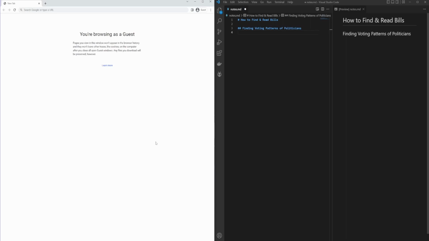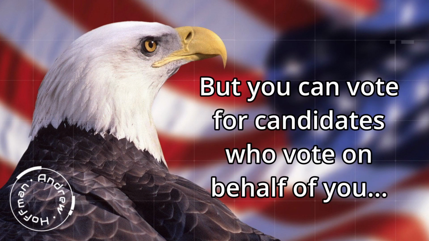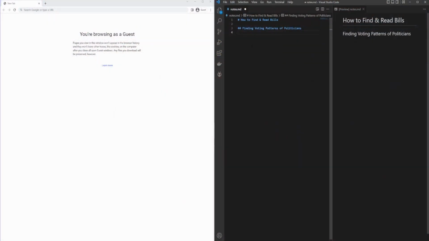So now I'm going to teach you how to look up a candidate and determine what a candidate is going to vote for, so that once we go into the next segment where I teach you how to read a bill, you'll be able to decide if this candidate is voting in a way that benefits you. So, finding voting patterns of politicians.